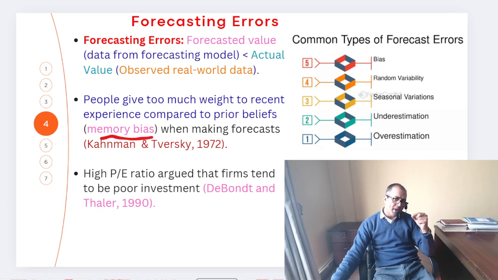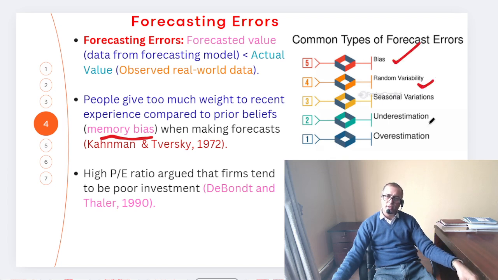So when making the forecast, this is as discussed by Kahneman and Tversky in 1972. Similarly, as discussed by De Bondt and Thaler in 1990, firms with a high price earning ratio tend to show poor performance, that is poor investments. So that is all about common types of forecasting error, we can say the bias.